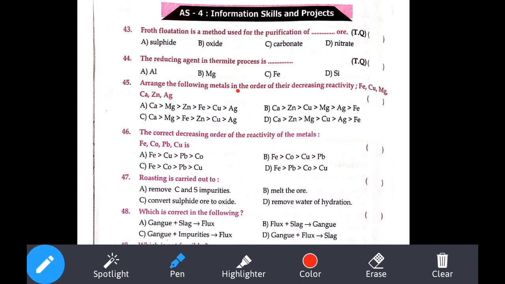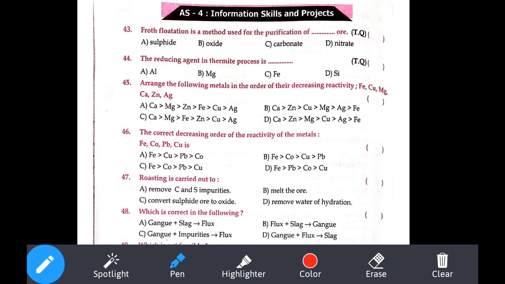Now if you look at option A and option C, the highly reactive one is calcium, then magnesium. So in both options they start with Ca and Mg. Now, will zinc come first or ferrous come first? Always zinc comes first, then comes the ferrous. So option number A is our answer.